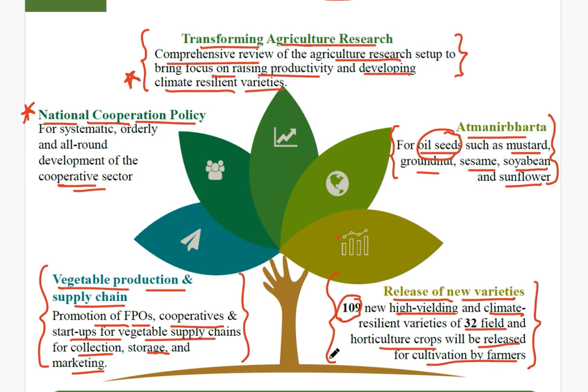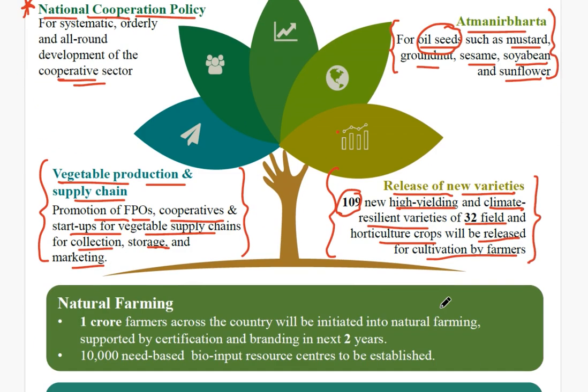If you talk about climate change and how it will impact, due to this climate change the productivity of the crops is being impacted. Those varieties of crops which are being impacted have been addressed successfully through the introduction of high yielding varieties and climate resilient varieties of crops, especially horticulture crops. Now this was all about agriculture.